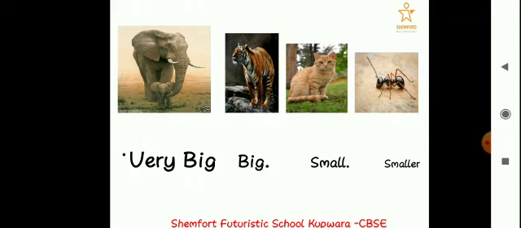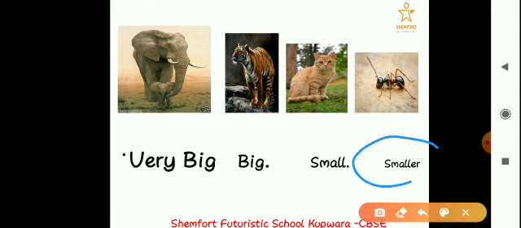And at the end, there is an ant. Ant is the smaller one. It is the smallest of all these three. Be that elephant, be that tiger, be that cat, it is the smallest one. Okay?